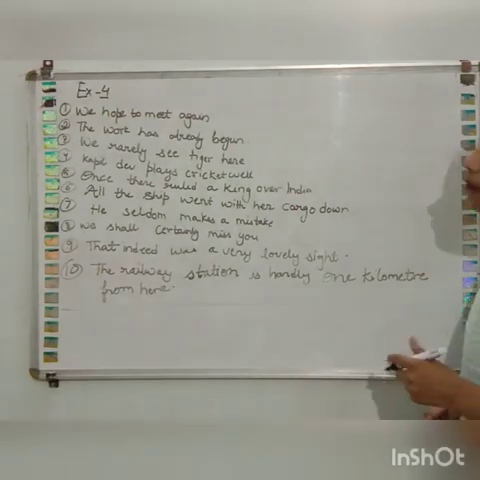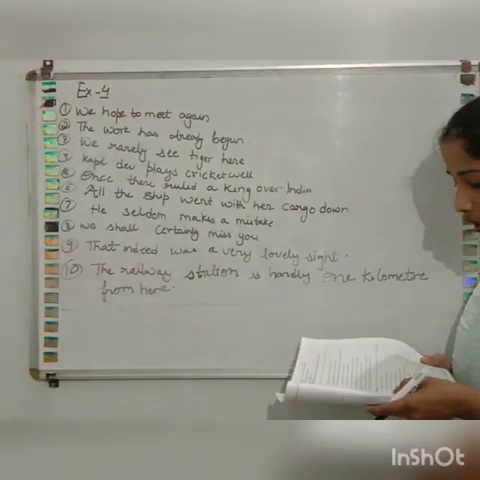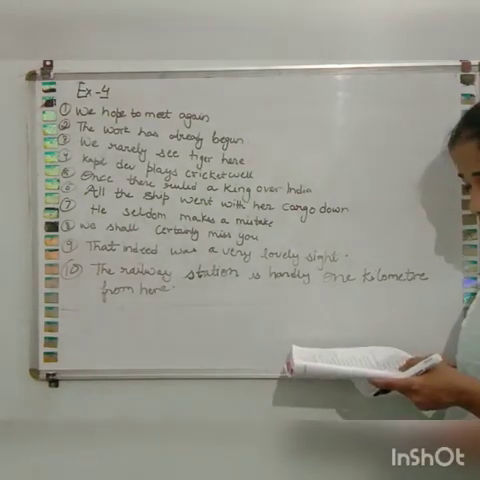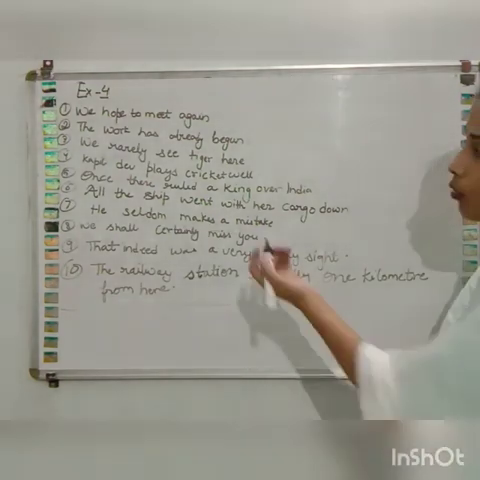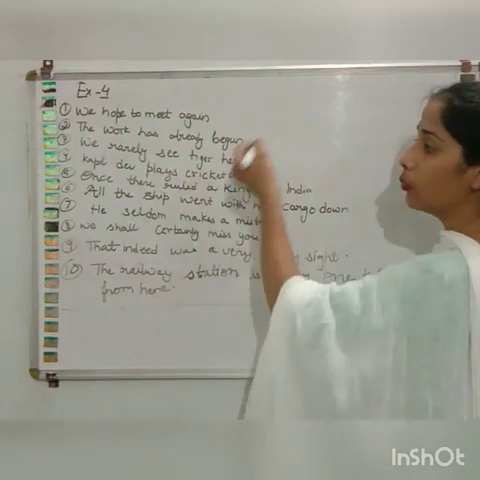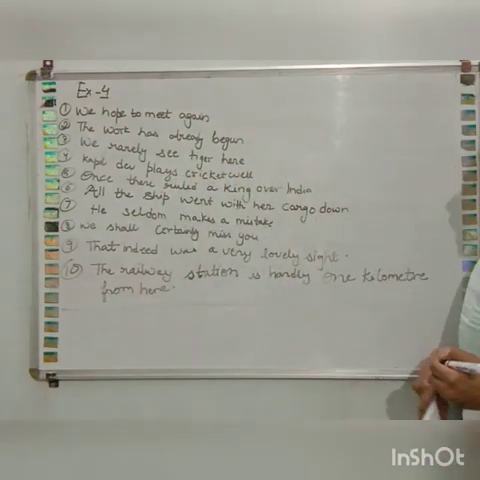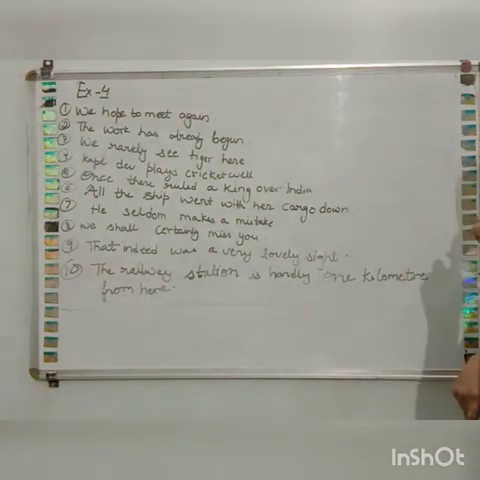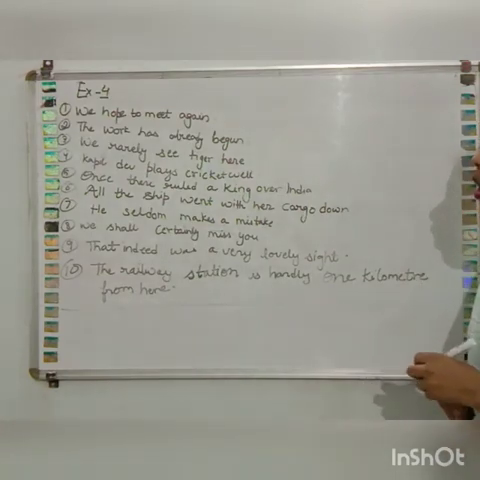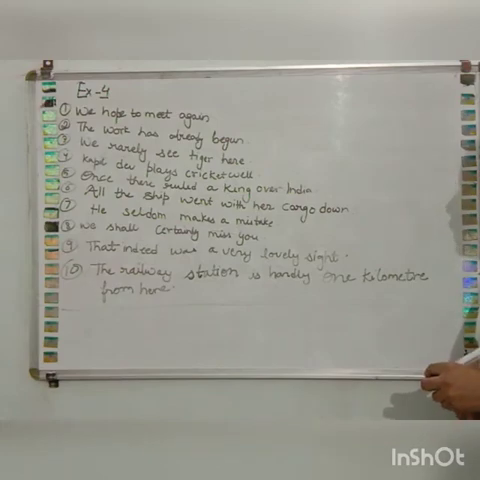Fourth one, Kapil Dev plays cricket well. But what is written in the sentence? Well plays. Well plays is not a sentence. So how we will write? Kapil Dev plays cricket well. Once there ruled a king over India. All the ship went with her cargo down.